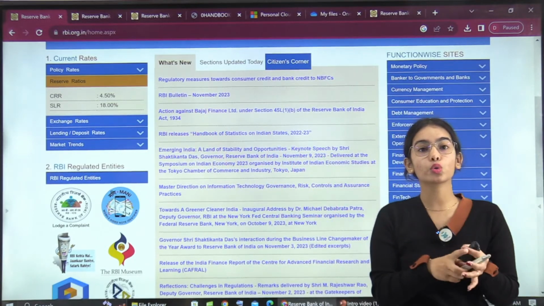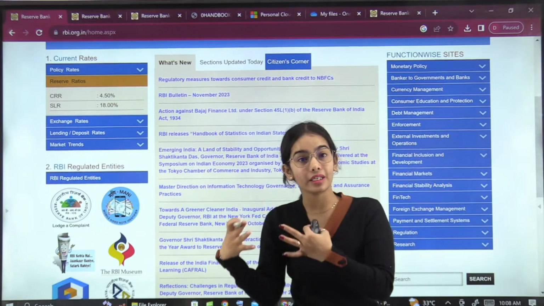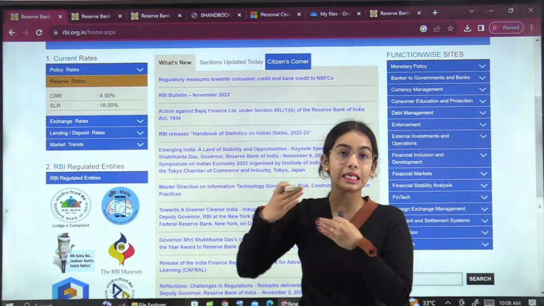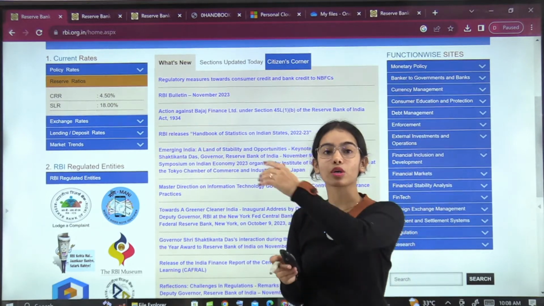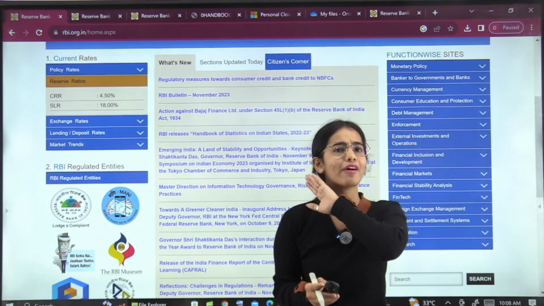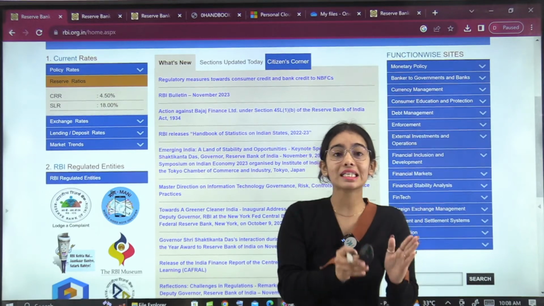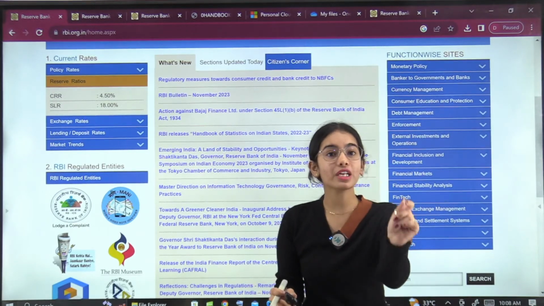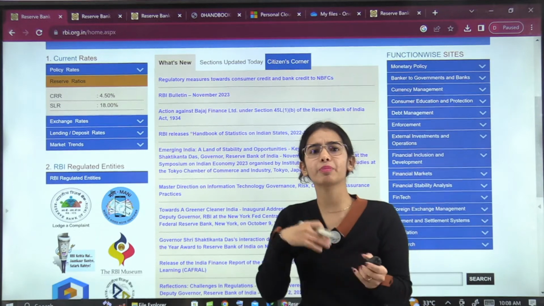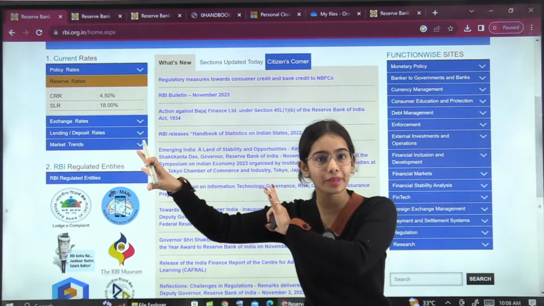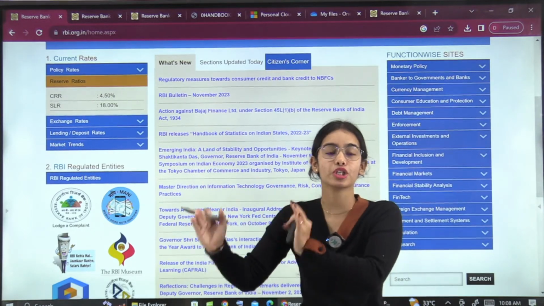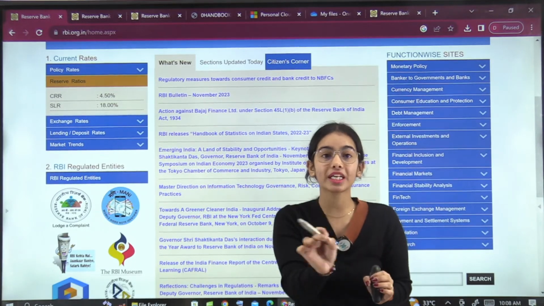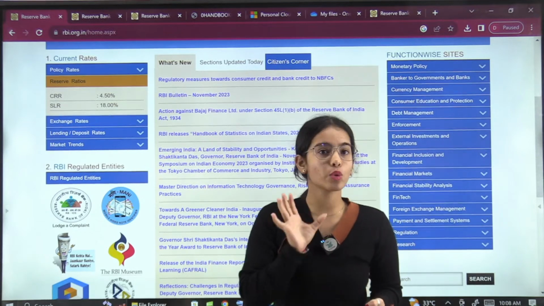Now coming to the RBI bulletin. Do you have to go through the RBI bulletin every month? The RBI bulletin is released every month. Like you go through the editorials, yes, you can also go through the RBI bulletin, but you do not have to remember it because it comes every month. Whatever comes every month becomes redundant, and in the examination, you just have to do the RBI bulletin that is near to the examination. Just before the examination, whatever RBI bulletin is coming, that only you have to do.